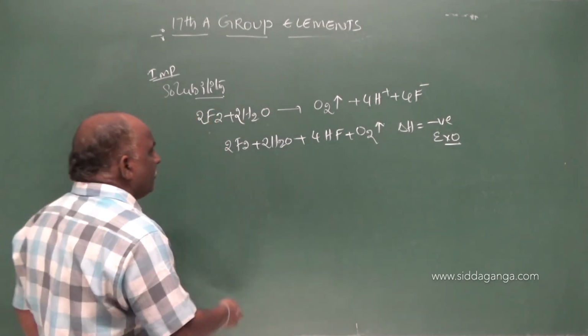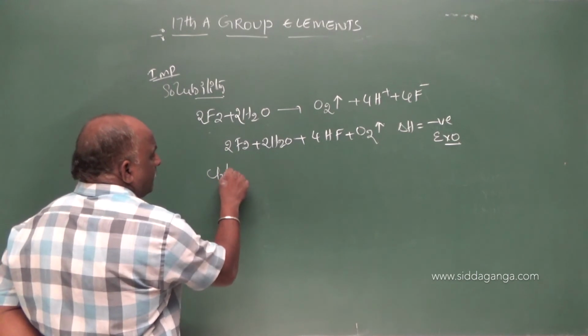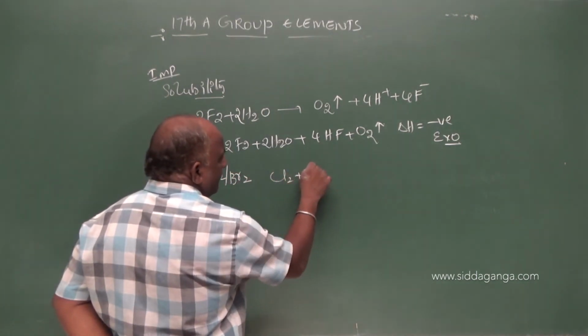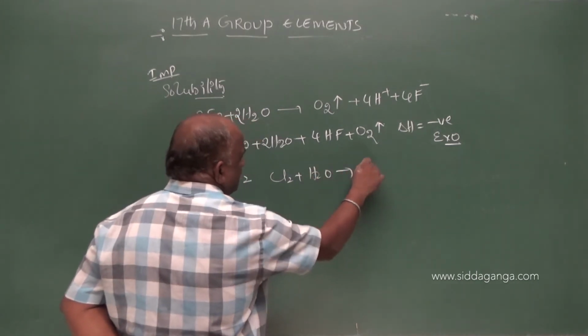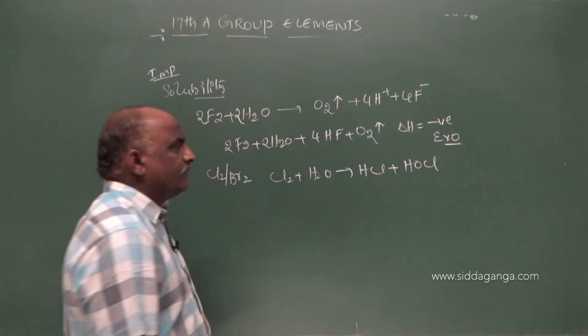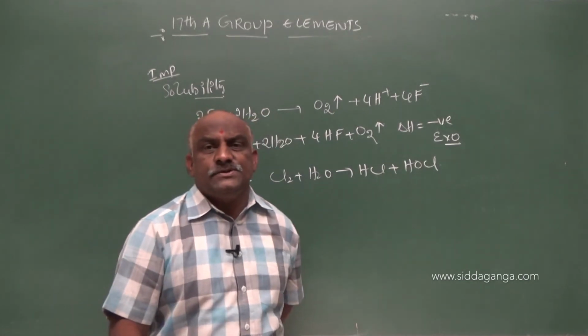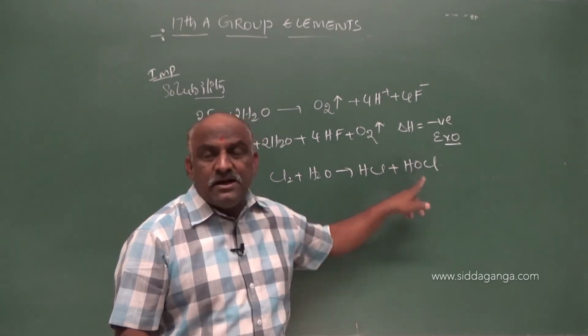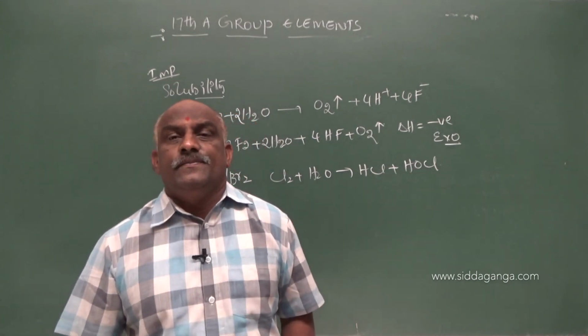While coming to chlorine and bromine, Cl2 or Br2, you should take Cl2 plus H2O gives rise to HCl plus HOCl. HCl means hydrogen chloride. HOCl is hypochlorous acid.